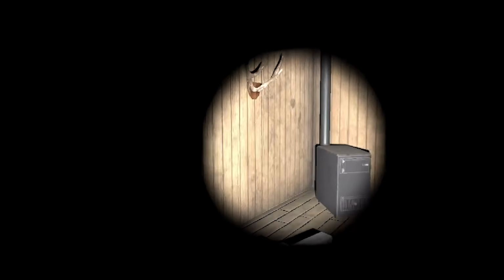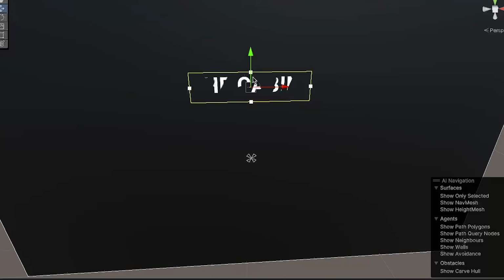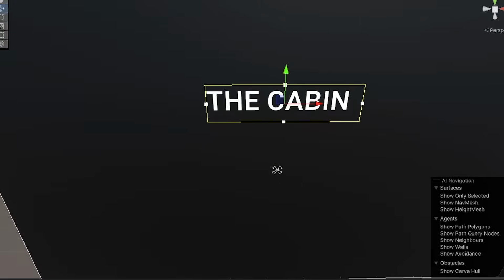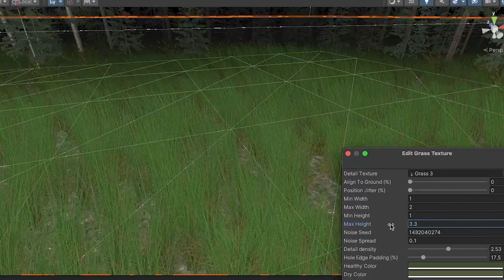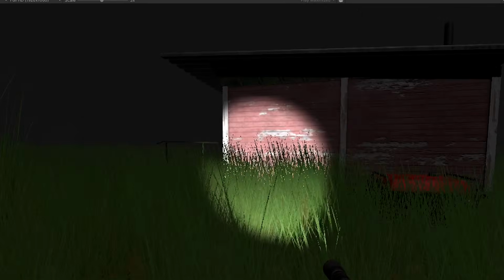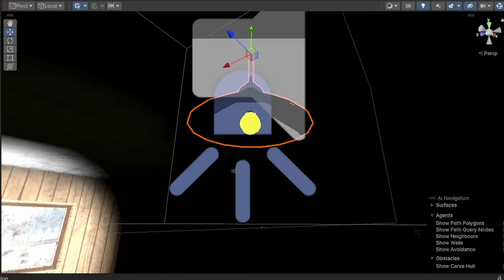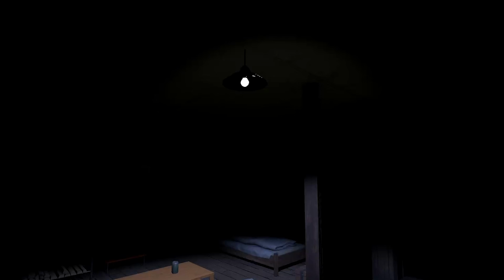With time running out, I decided the best solution was to make the door broken and lay it on the porch. Now, if the generator turns off and you wait inside too long, he gets you. I also added a main menu that would load whenever you died, and I called this game The Cabin. To make the game feel scarier, I made the grass taller so the enemy could sneak up on you from pretty much anywhere. I also updated the lights to make them glow a little bit when they're on.